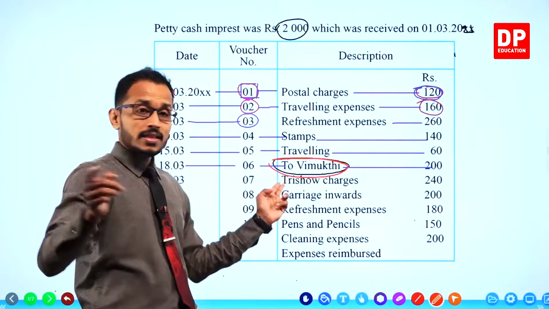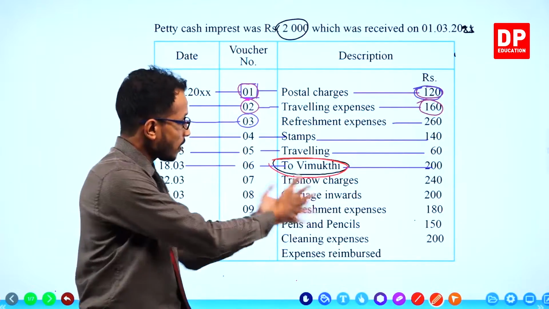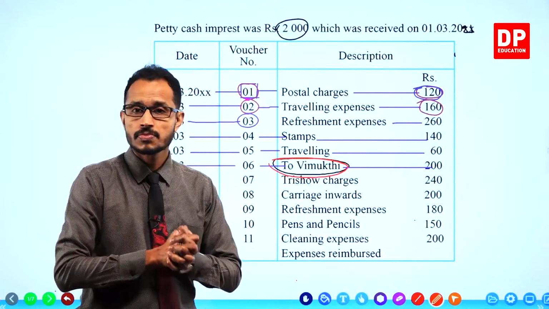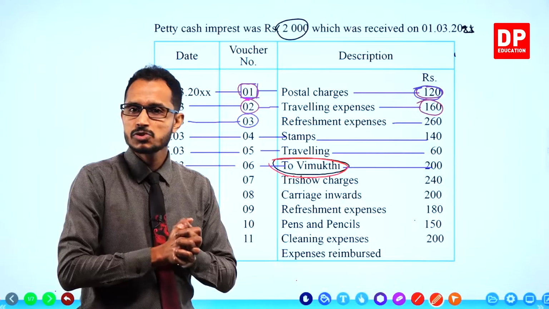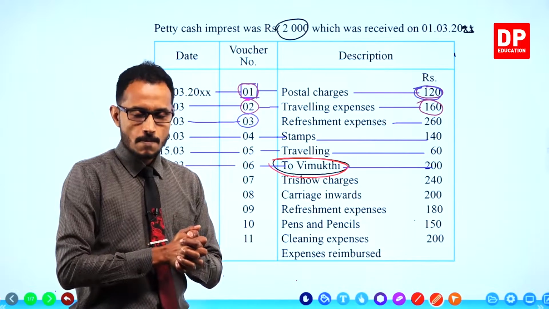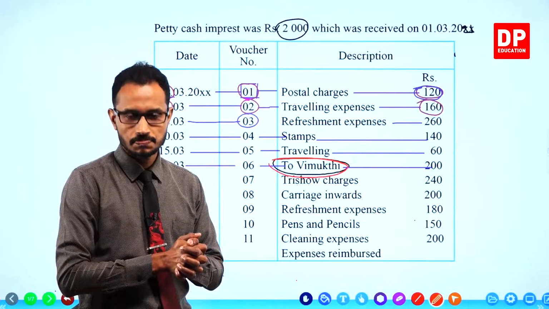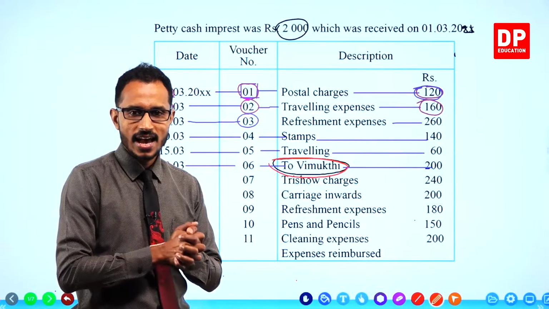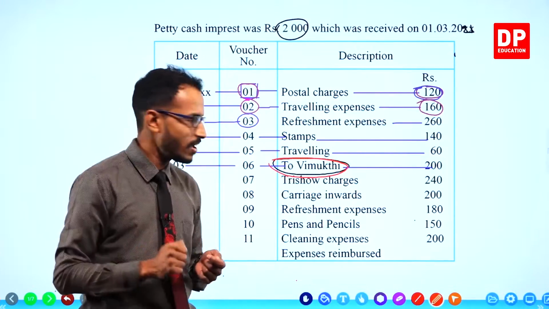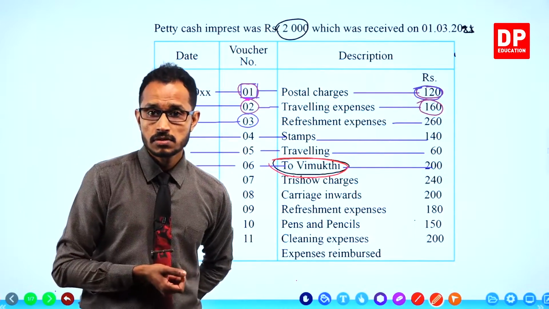In this case, children, there is something that you must bear in mind. Payments to individuals, people like Vimukti, normally these payments do not go to any analysis column. These payments should go to the ledger accounts column. Some of you knew that, right? Payments done to individuals, people.